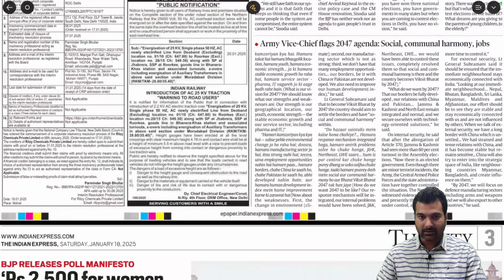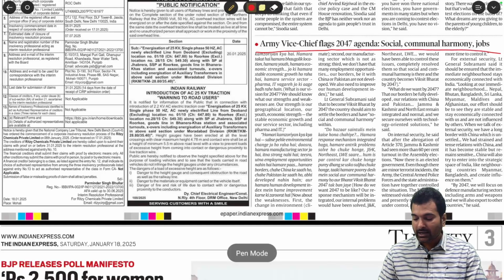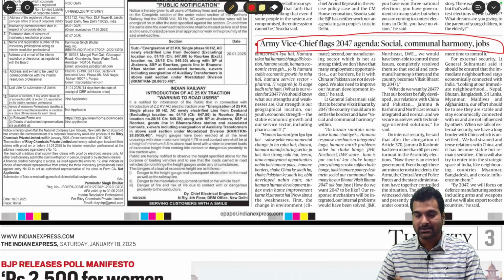See, this is the continuation of the first page. But the core point here is we need to pay attention to border management, jobs, the manufacturing sector, and what the major issues are. Whenever a prominent personality raises this kind of thing, we need to pay attention.